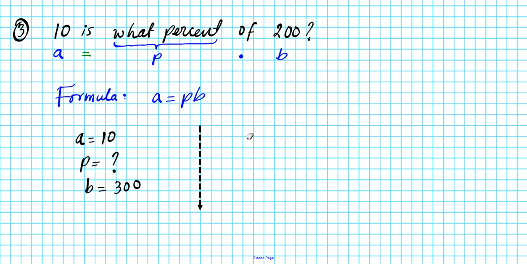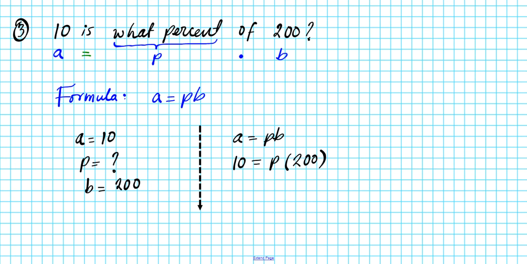Formula again is A equals PB. A is 10. If we substitute, P is P, since it is an unknown, times 300. Okay? Oh, wait a minute. Base is 200, not 300. I changed the problem for some reason. So base is 200. Okay, that's more like it.